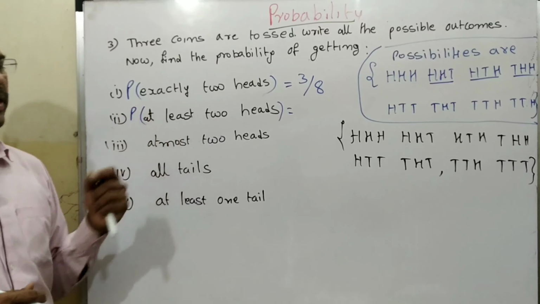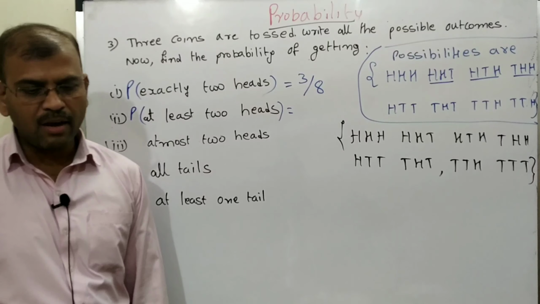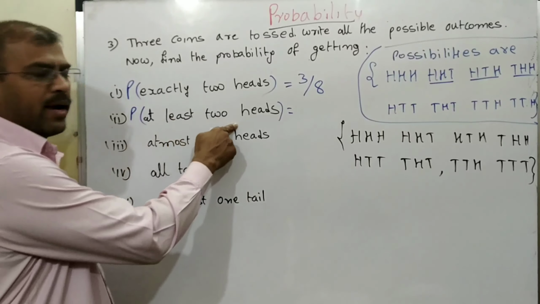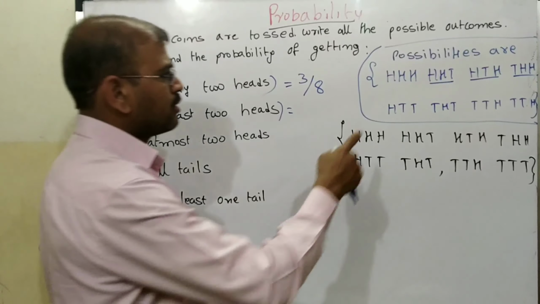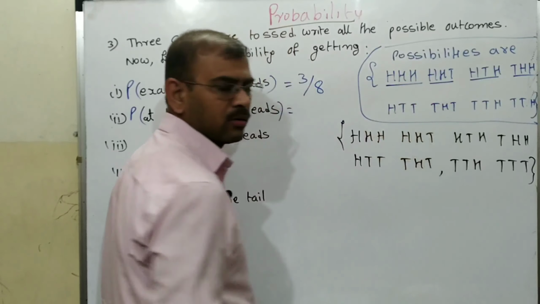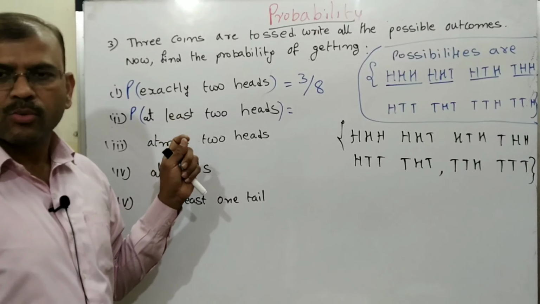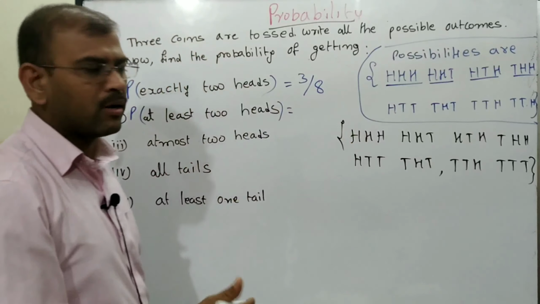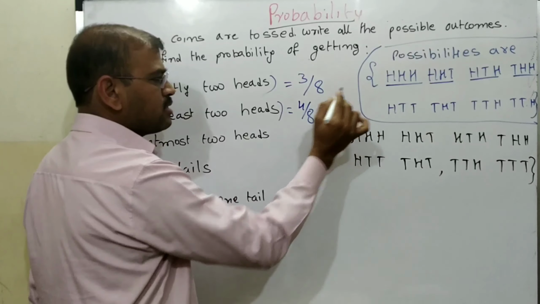At least, minimum should be 2 heads. Maximum can be anything. So what is the possibility of this count? At least 2 heads means minimum 2 heads. Maximum can be anything: 1, 2, 3, 4. Because they said at least 2 heads, the minimum should be 2 heads and the maximum can be any number. So in total how many possibilities are there? 4 out of 8. That is 1 by 2.